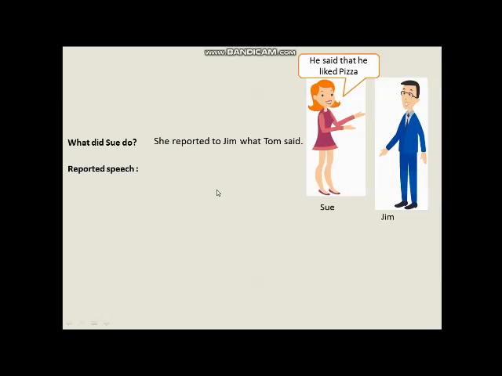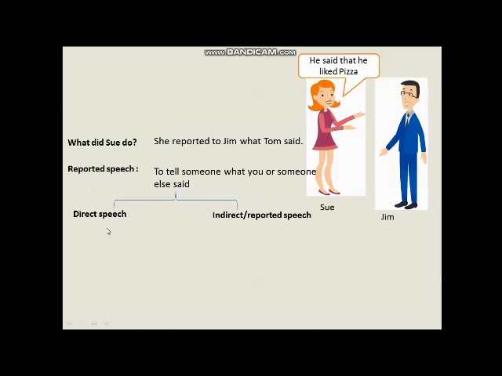So we call this reported speech. In order to define it, we can say it is to tell someone what you or someone else said. There are two types: direct speech and indirect or reported speech.